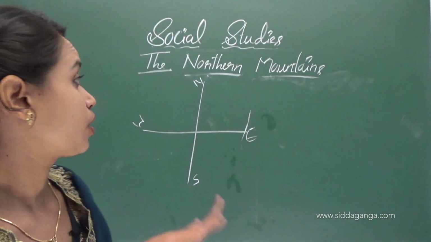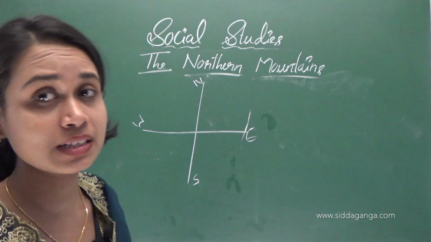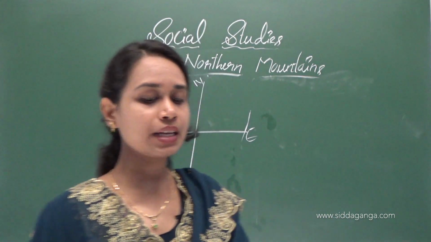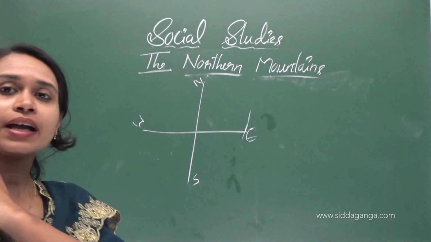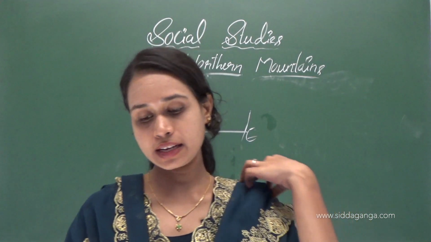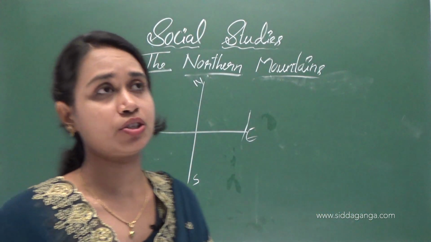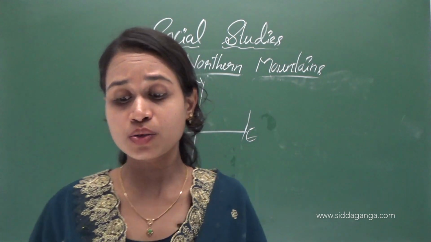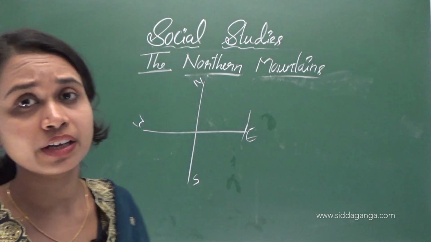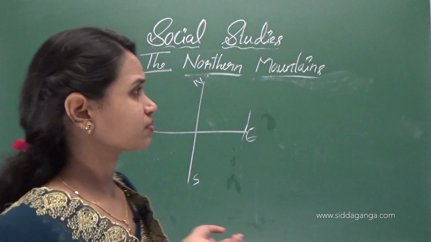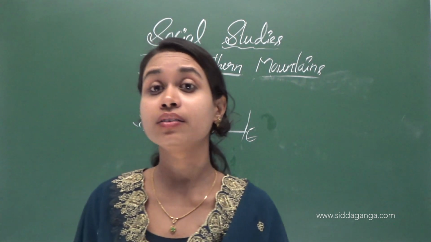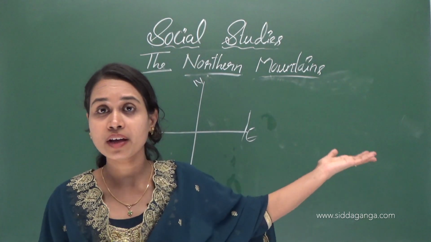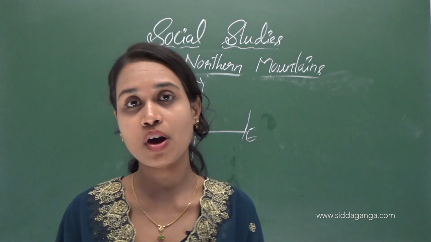So here, next one is Nagaland. Nagaland's capital is Kohima. It is a hilly area, covered with very thick vegetation. The Naga tribes are dominant in Nagaland.